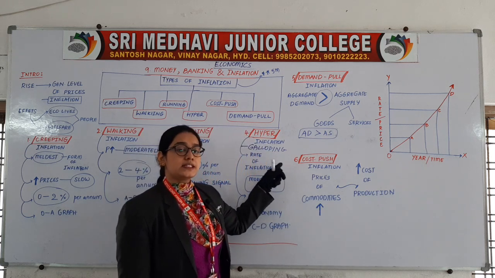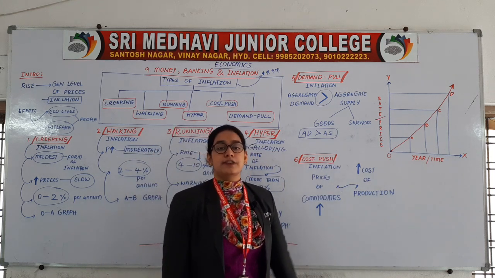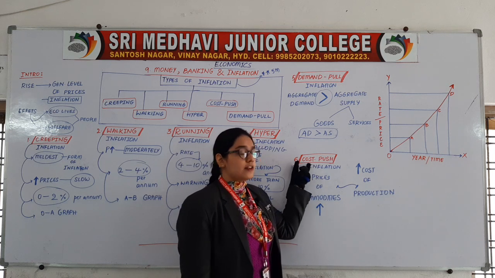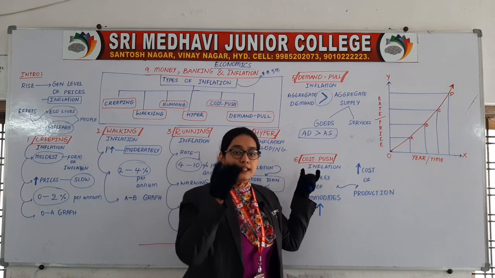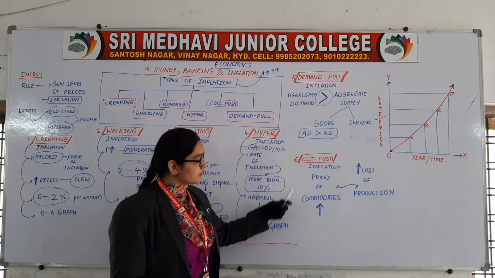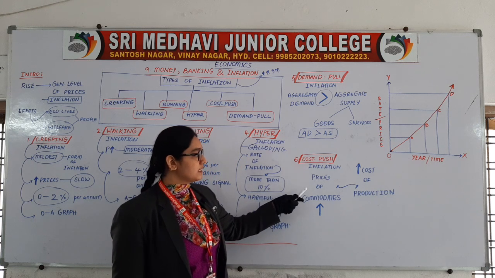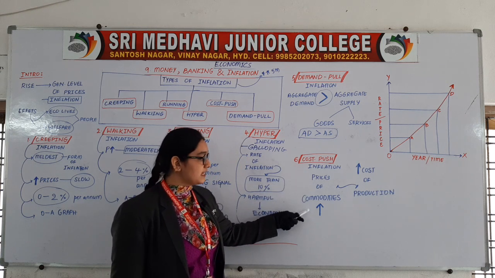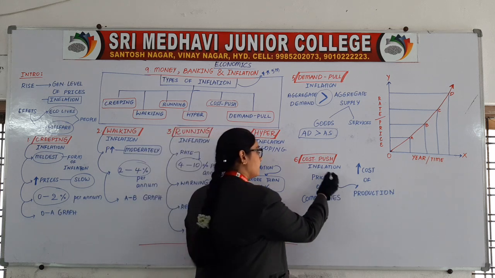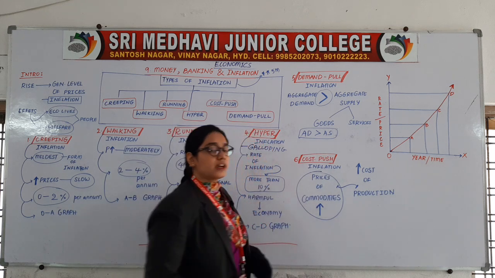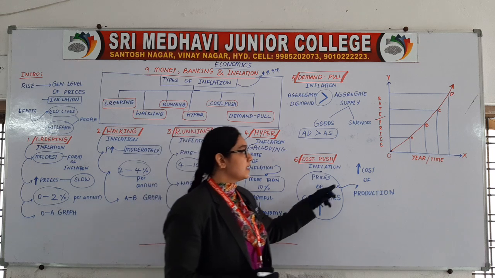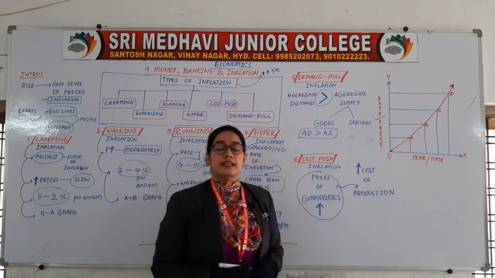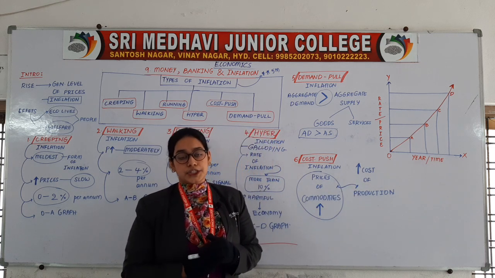The last type is cost push inflation. From the term itself, cost push means cost is increasing. Inflation: prices of commodities will increase. Prices of commodities will increase when there is an increase in the cost of production.